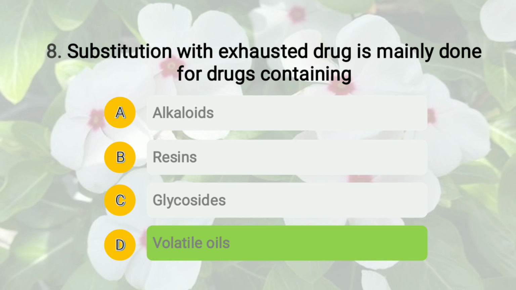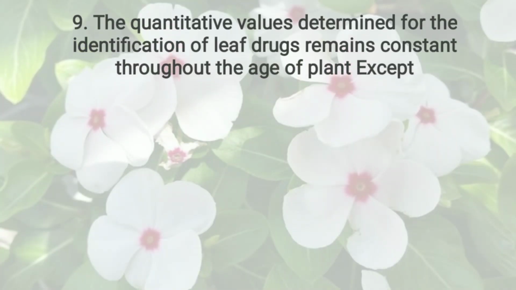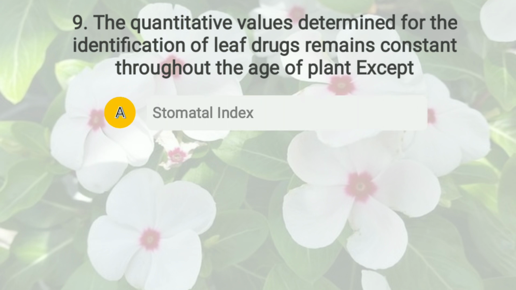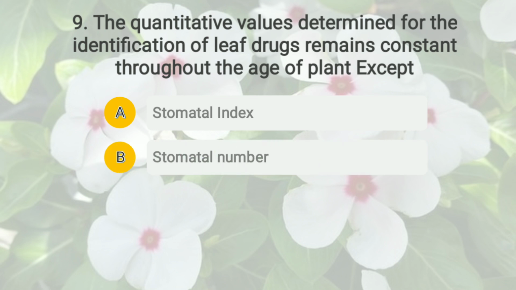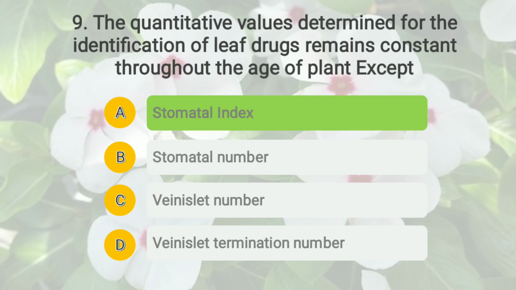Okay, then question number 9. The question is: the quantitative values determined for the identification of leaf drug remain constant throughout the age of the plant, except, and the options are A, stomatal index, option B, stomatal number, option C, vein islet number, and option D, vein islet termination number. And the right answer of this question is option A, that is stomatal index.